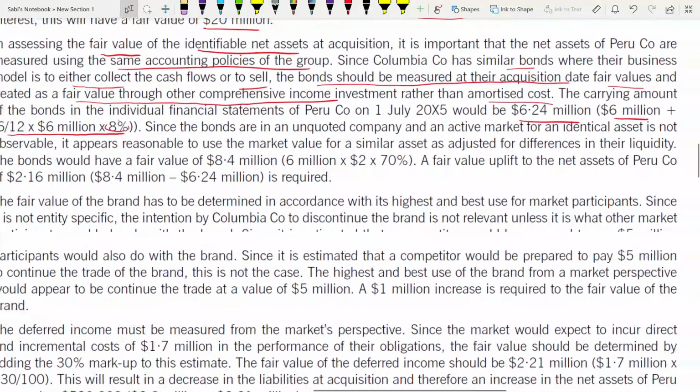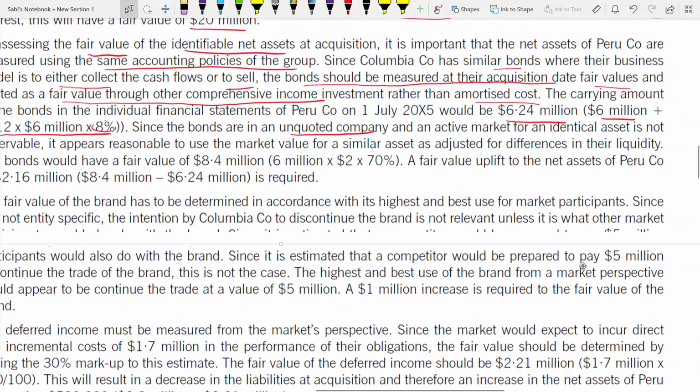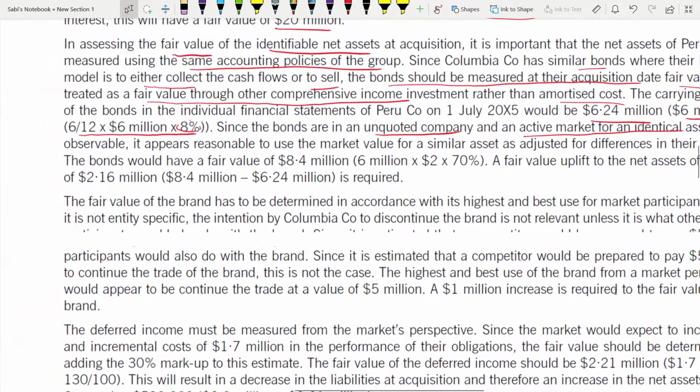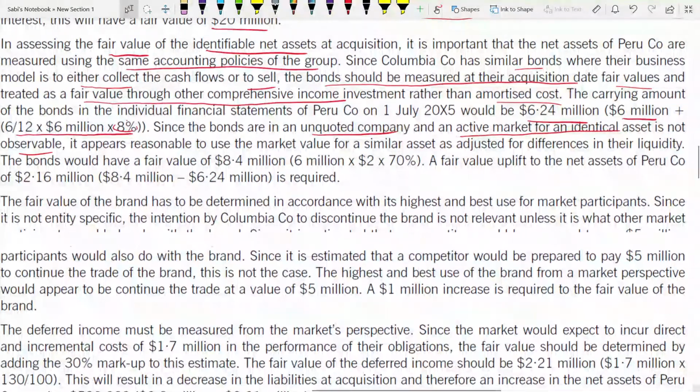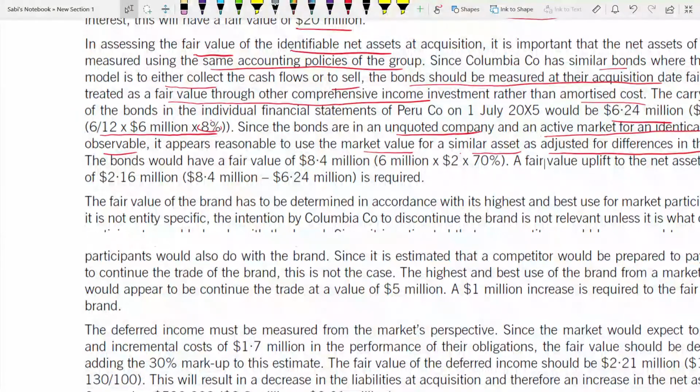So now since bonds are an unquoted company and also an active market for an identical asset is not observable in this case, you cannot observe any identical one. And also it's unquoted, so it's hard to find out an active market for it. It would appear to use the market value for a similar asset, but you need to adjust that for differences in their liquidity. So you can use that adjusted one. So the bond would have a fair value of 8.4.